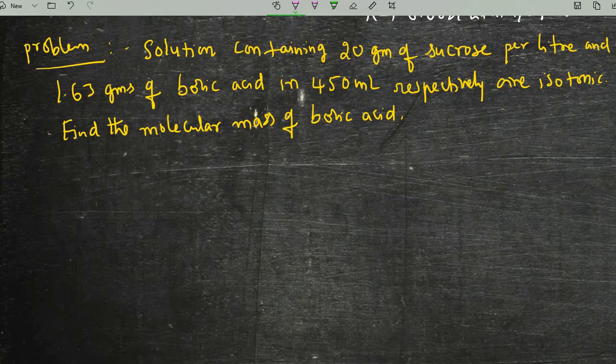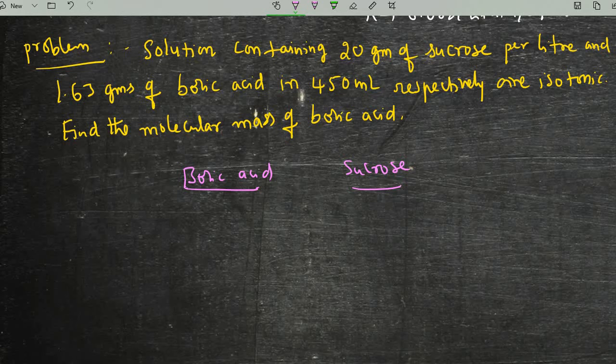We can understand here that one solution is boric acid and another liquid is sucrose. You have noticed the boric acid mass is 1.63 grams, present in 450 ml. Then using the concentrations, you can write this formula for boric acid.